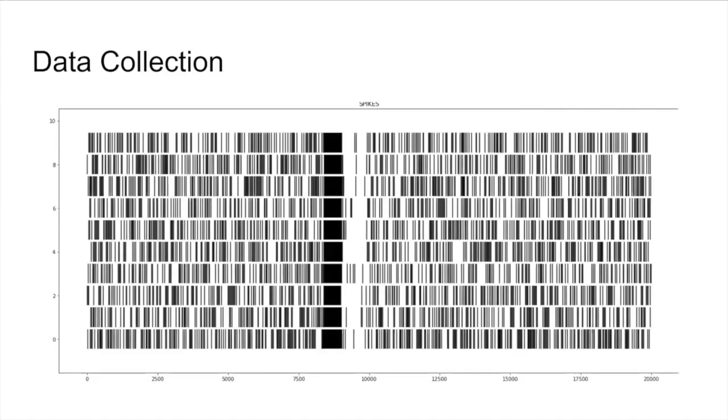Here we show the spike timestamp data for 10 trials of 20 seconds. As you can see, at around 8 seconds, there's a large increase in spikes at the odor onset, followed by a decrease in spikes.